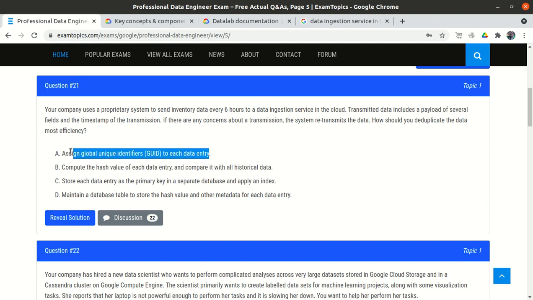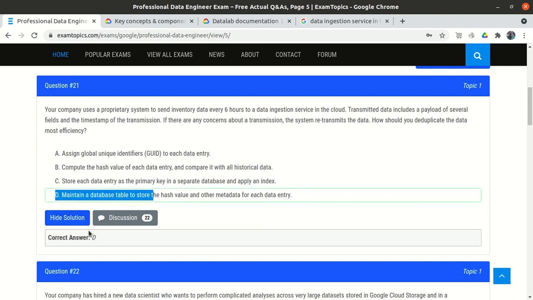So in this, what we need to do is, within the source itself, assign a GUID to each data entry. Option A and option D look okay to me, but I would prefer to go with D. And if we reveal the answer, they said that option D is perfectly okay.